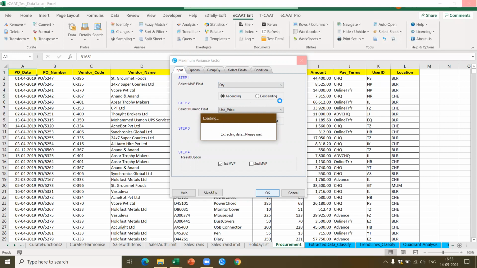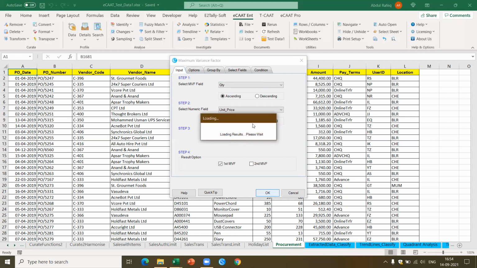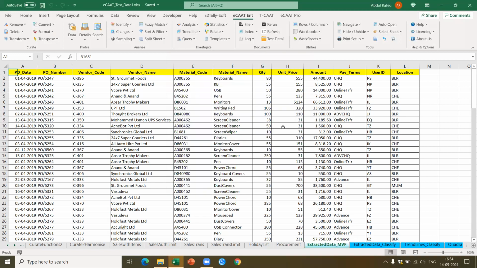Now, this is a very interesting feature because you're able to know, for each unique material, based on the quantity and the price, what you have bought. At what rate did you buy each of the items? Okay, this takes a little time because a lot of analysis is required here. Let's see. First it computes and then after that it does the analysis.